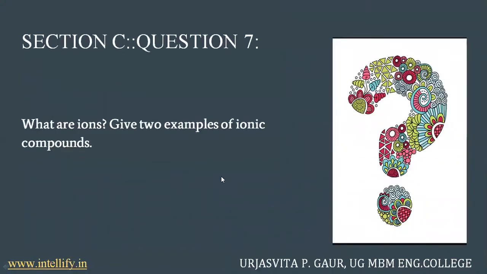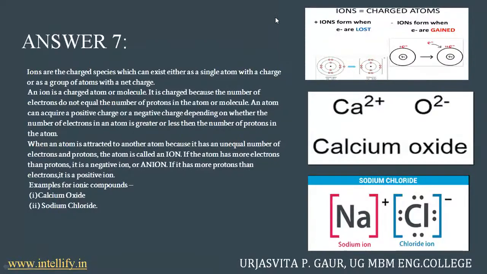And now we come to the next question, which says, what are ions? And give two examples of ionic compounds. So ions are nothing but charged species which can exist either as a single atom with a charge or as a group of atoms with a net charge, right? An ion is a charged atom or molecule. It is charged because the number of electrons does not equal the number of protons. Like in the last modules, I have already told you that an uncharged atom has protons and electrons equal to each other. So if X is my atom and it used to have 12 electrons, it used to have 12 protons, right? 12 protons.